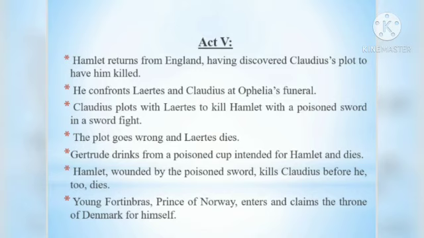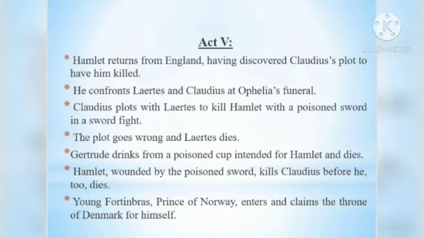So he attends Ophelia's funeral and he confronts both Laertes and Claudius. Again, Claudius plots with Laertes to kill Hamlet with a poisoned sword in a sword fight. So Claudius arranges a sword fight and he plans with Laertes to have Hamlet killed in the sword fight. The plot goes wrong and Laertes dies instead.